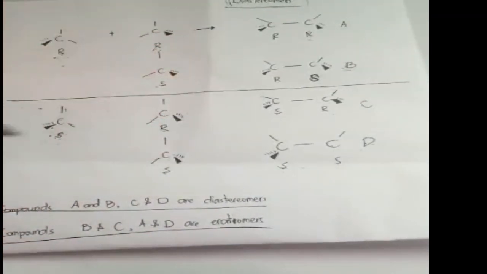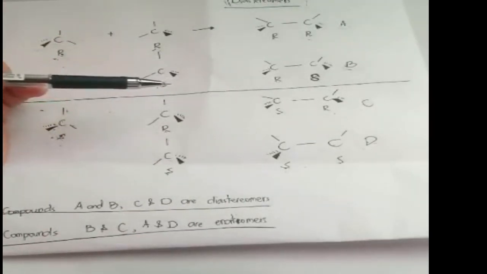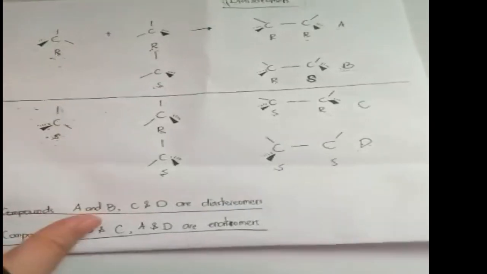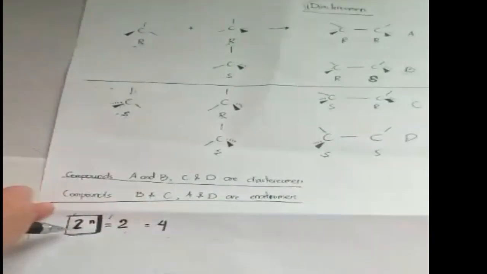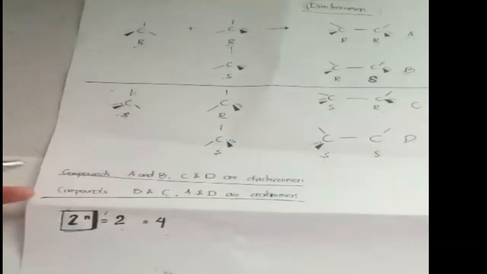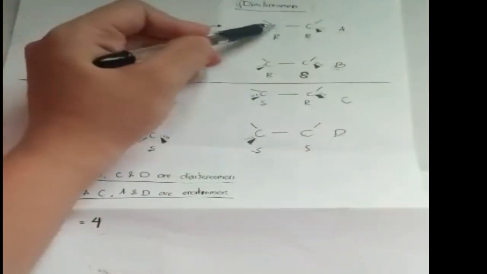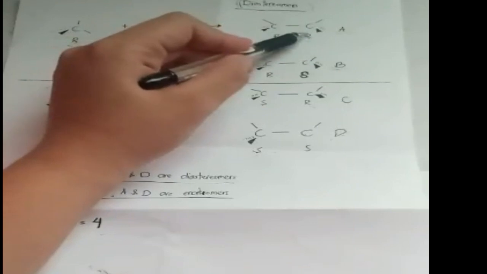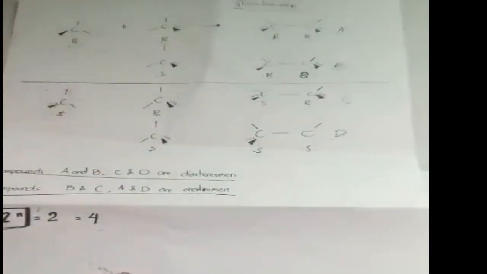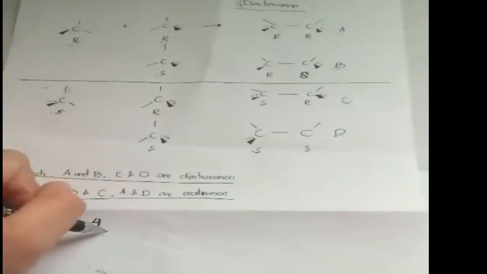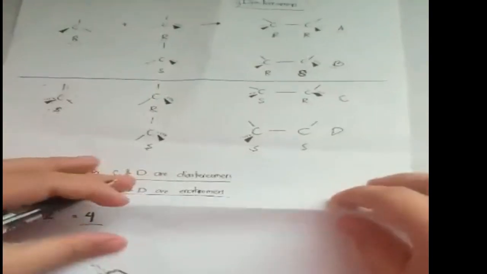stereoisomers. Whenever there are stereogenic carbons, to find the maximum number of stereoisomers, we use the following formula: 2 to the power of n. Because we have two different stereogenic carbons, n here is 2, and 2 squared becomes 4.